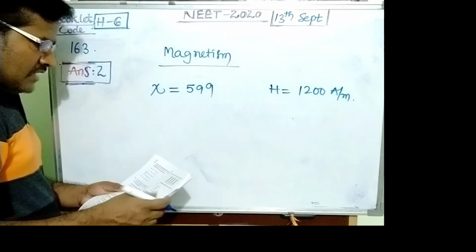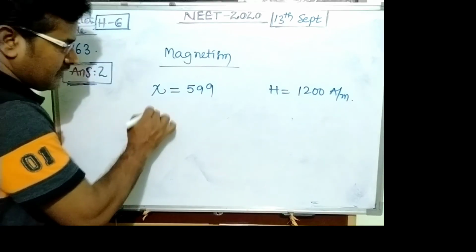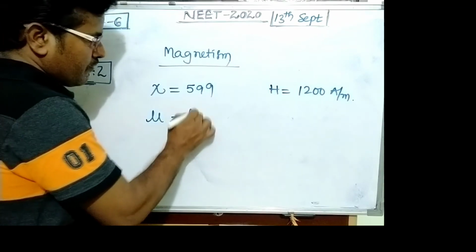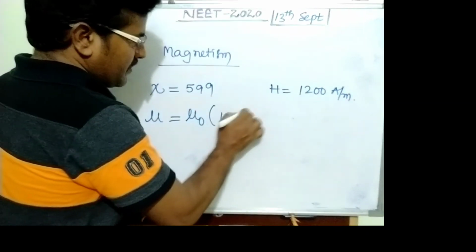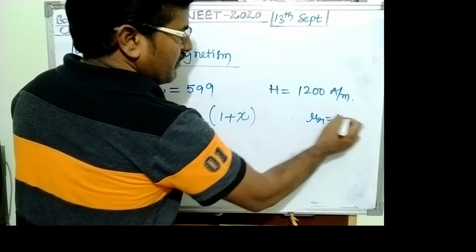We want the permeability of the material of the rod, permeability mu. So mu equals mu naught into 1 plus susceptibility. The relative permeability is 1 plus susceptibility.